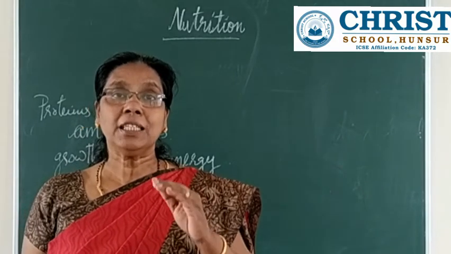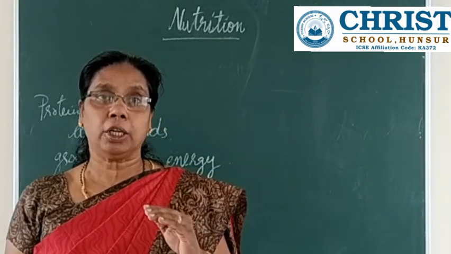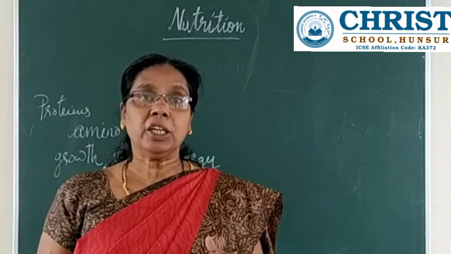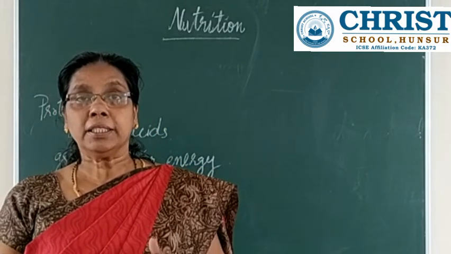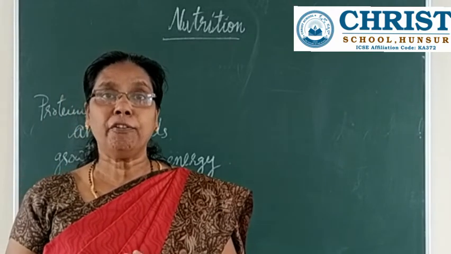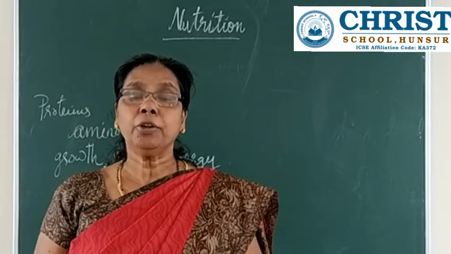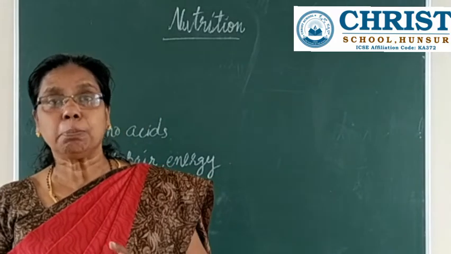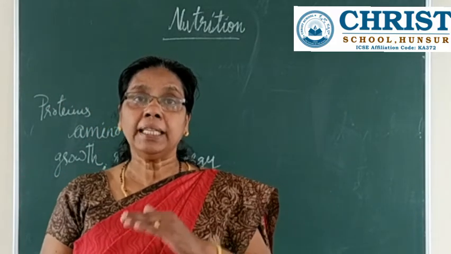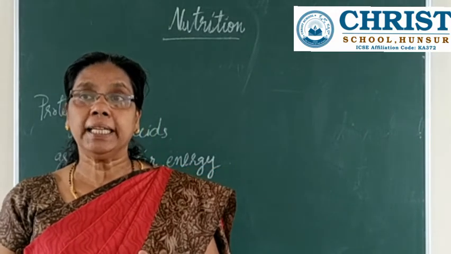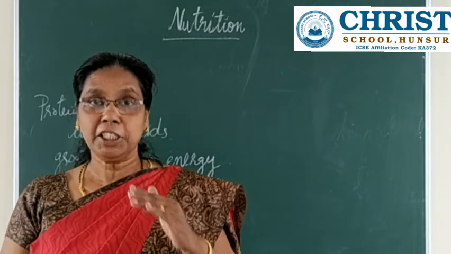So first let us go through what is meant by kwashiorkor. This kwashiorkor usually affects ages 0 to 5. So here you can see the serious protein deficiency in young children. How is the protein obtained? Yes, from the mother's milk.